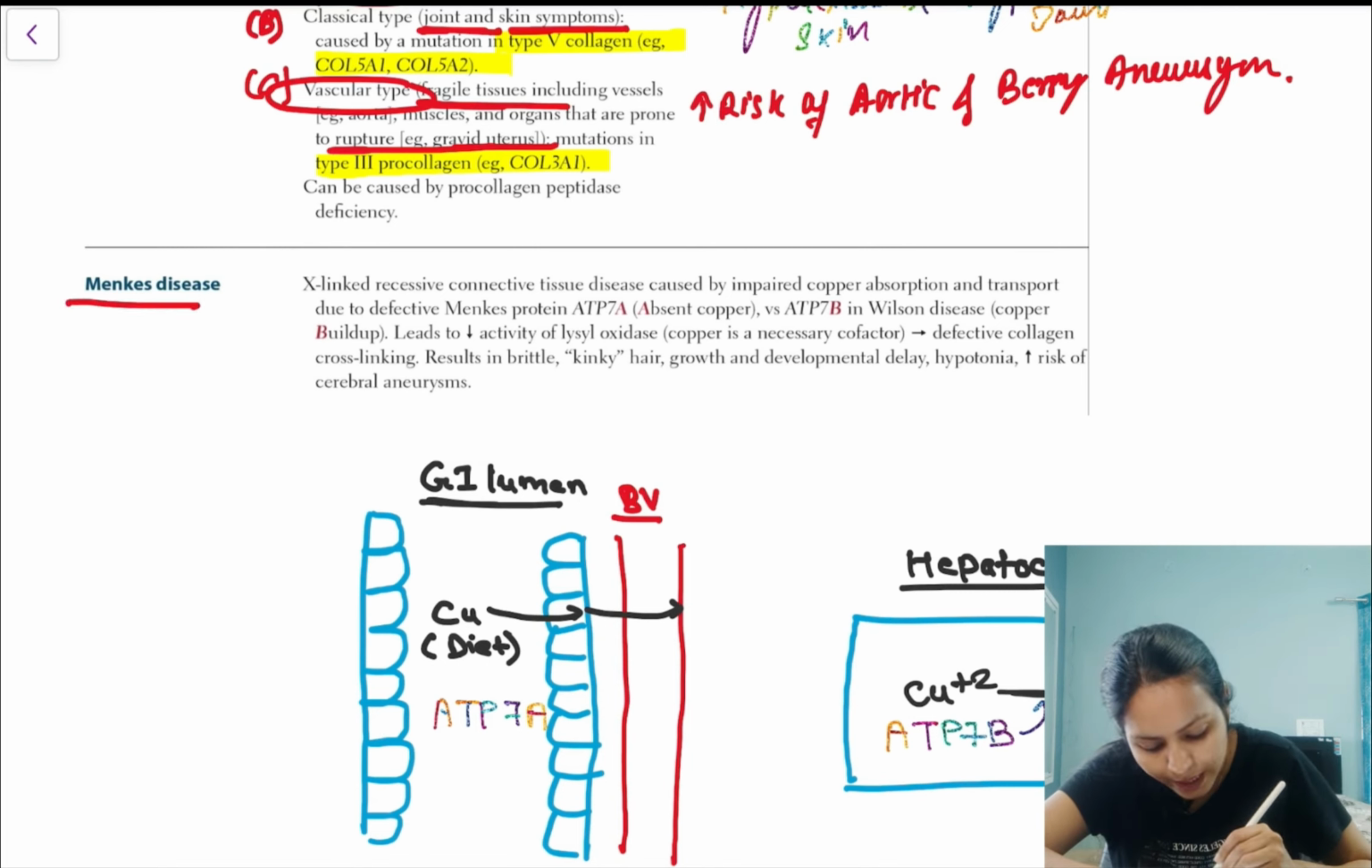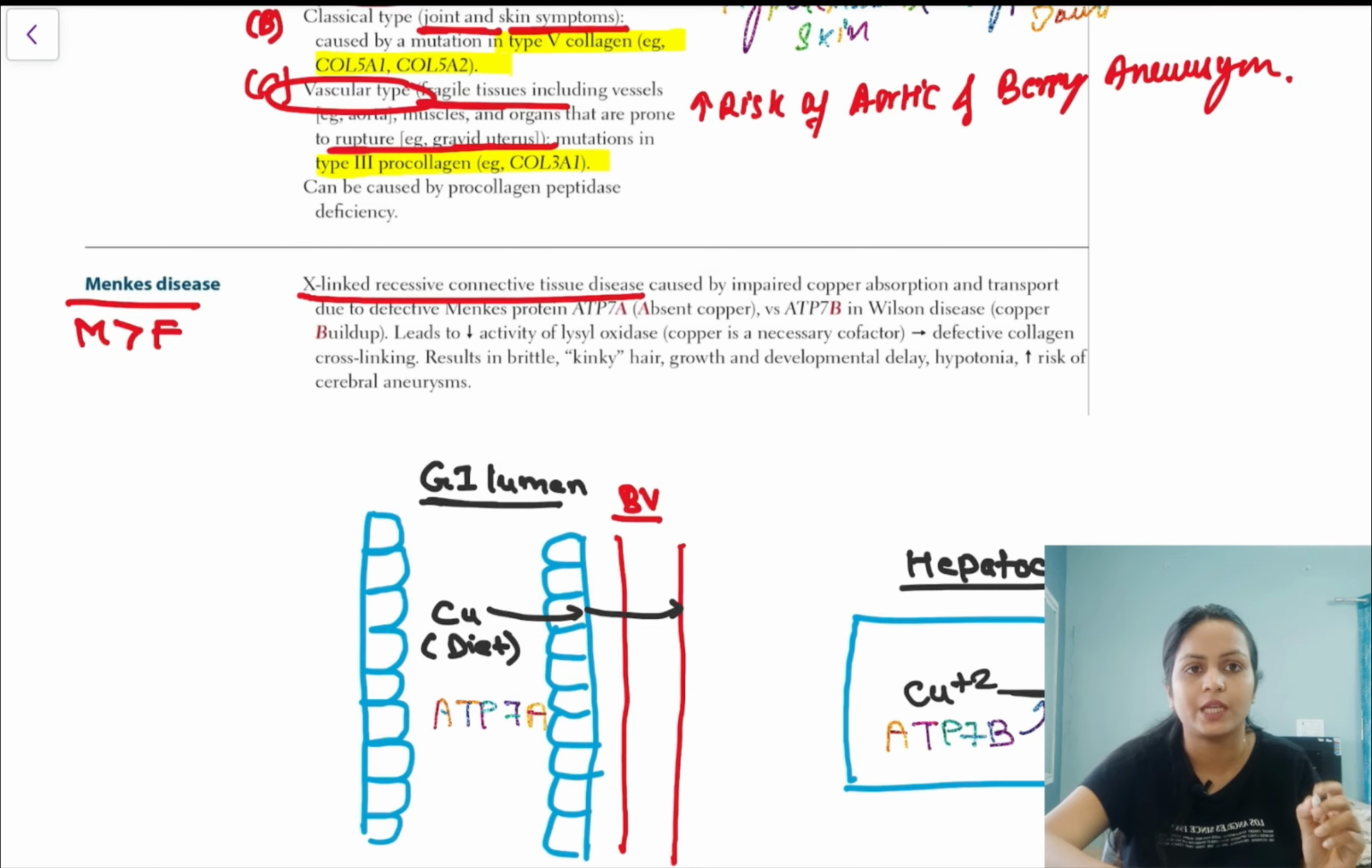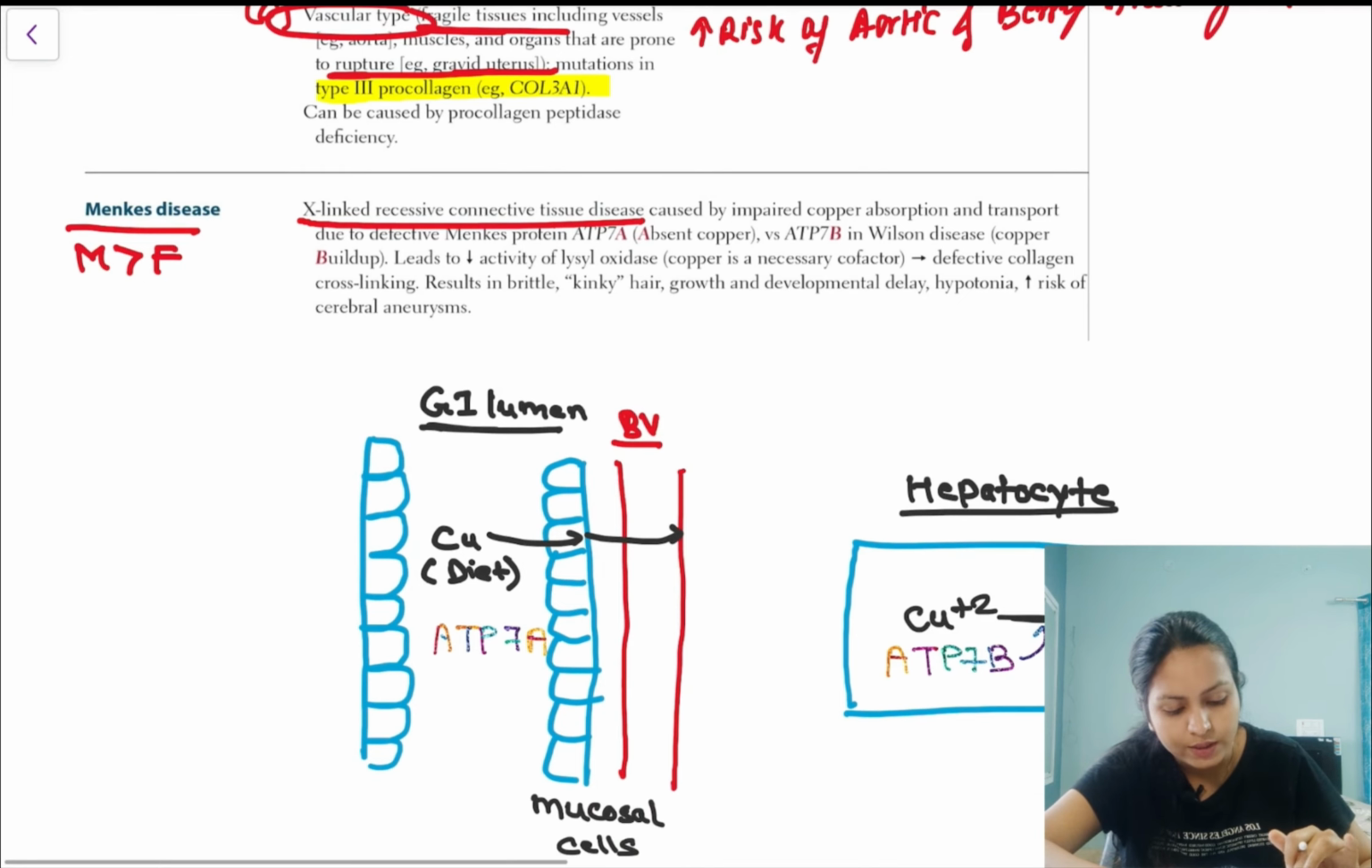Menkes में क्या आ रहा है? Men लिखा है, मतलब male are more affected than females, and that is the reason it is an X-linked recessive connective tissue disease. You can remember it like men मतलब male affected, male किसमें affected होते हैं? X-linked recessive disorders में affected होते हैं. ठीक है? होता है क्या Menkes disease में? Let's go through this diagram.